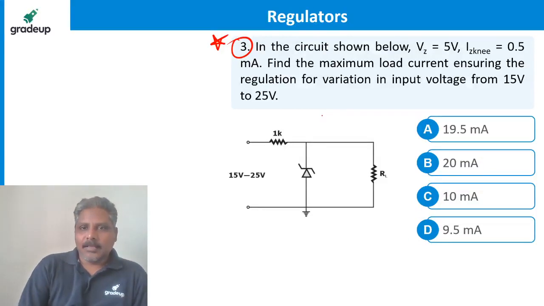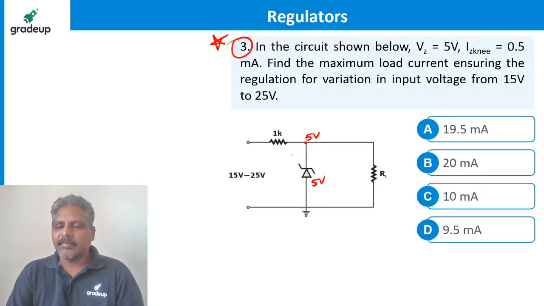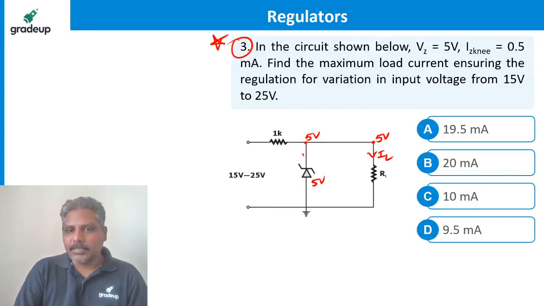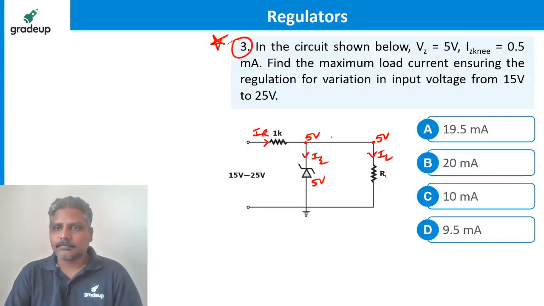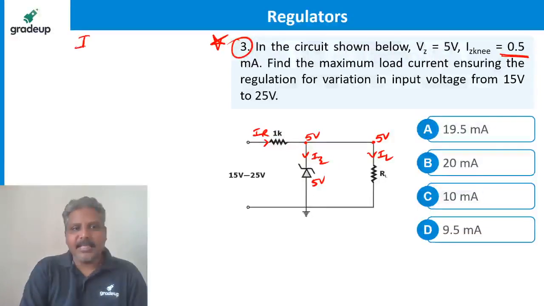Right. So ask this to find what VZ is given. This is 5 volts given. So the voltage here is 5 volts. Here I am not checking whether the zener is under breakdown or not. Why? Because it is already said that it is a regulator, so it's obviously in breakdown. So the voltage here is also 5 volts. The current here is IL, the current here is IZ, and the current here is IR. Knee current IZ knee is given as 0.5 milliampere.